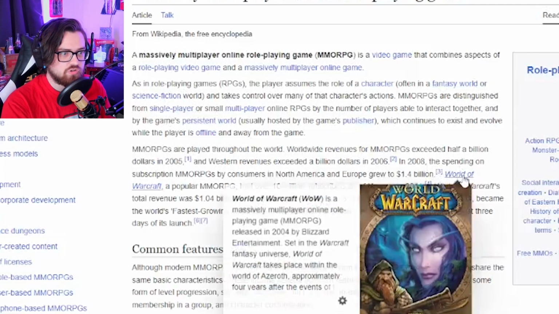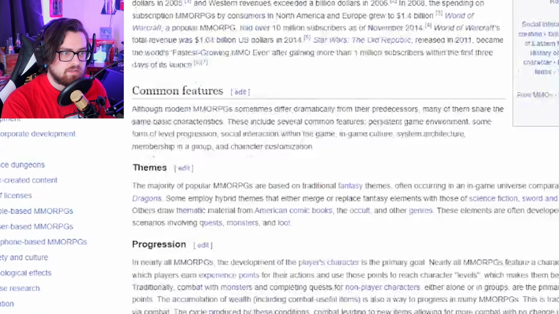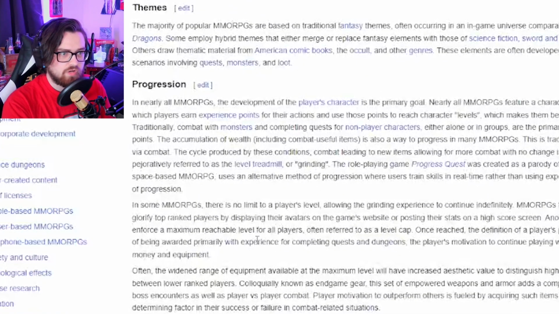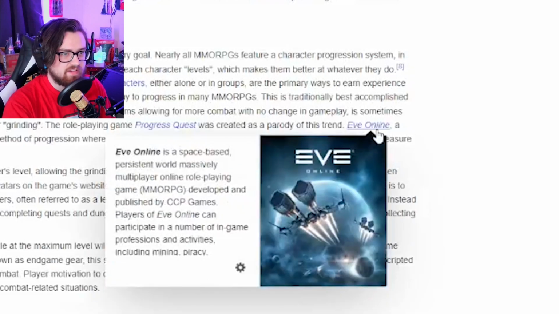Games publisher, World of Warcraft, Star Wars: The Old Republic, fantasy, progression, EVE Online. Does that have Apple?